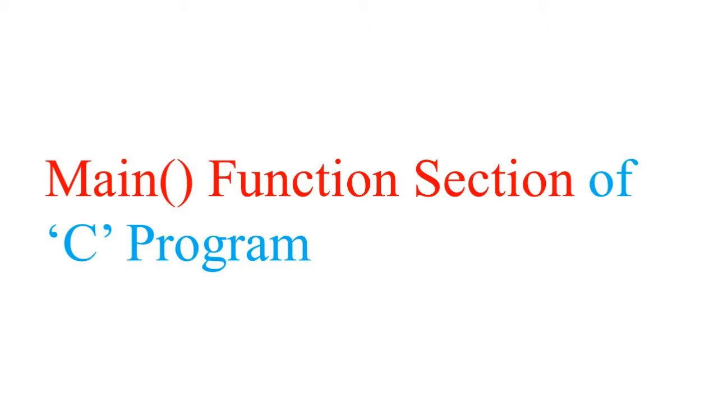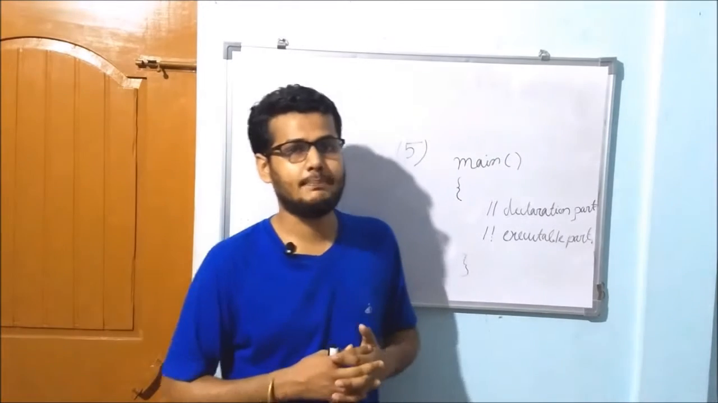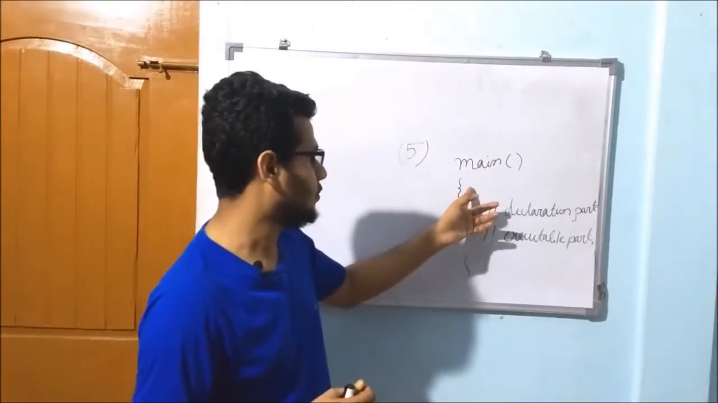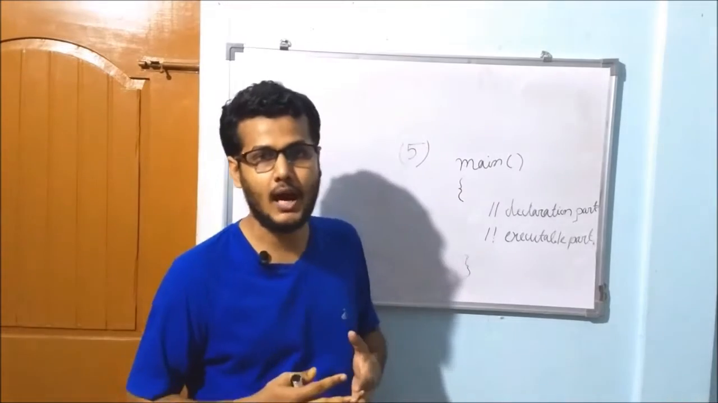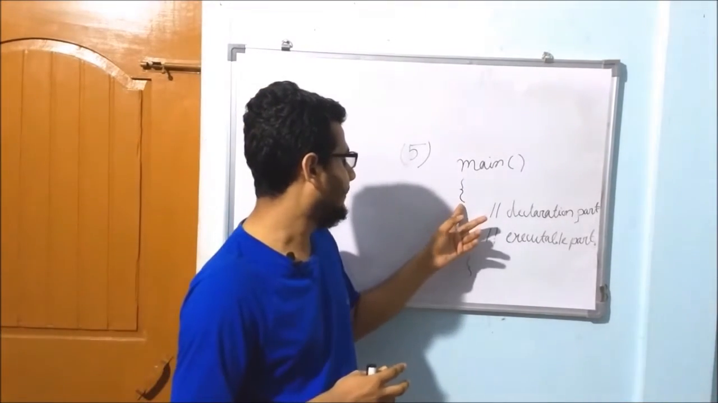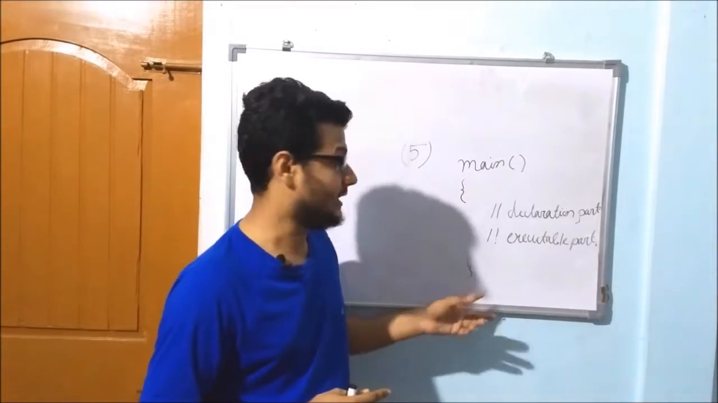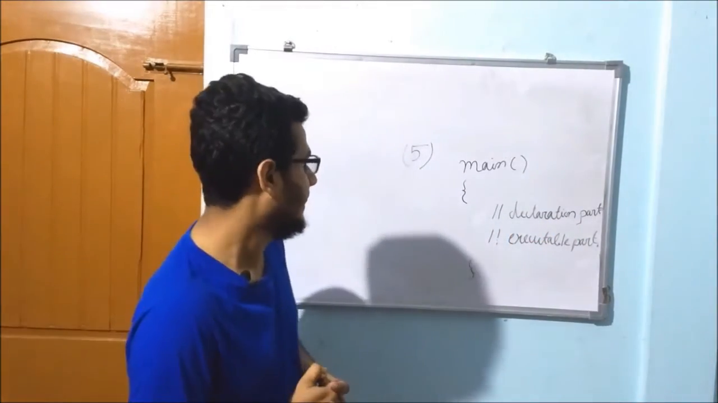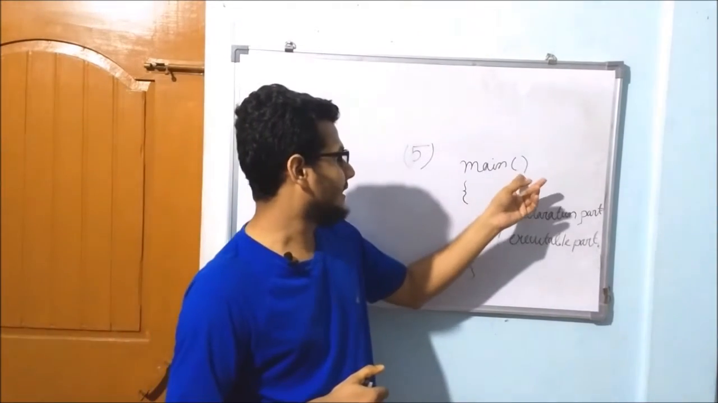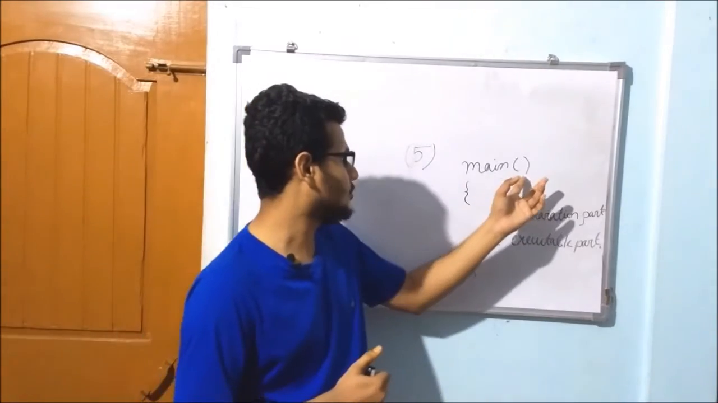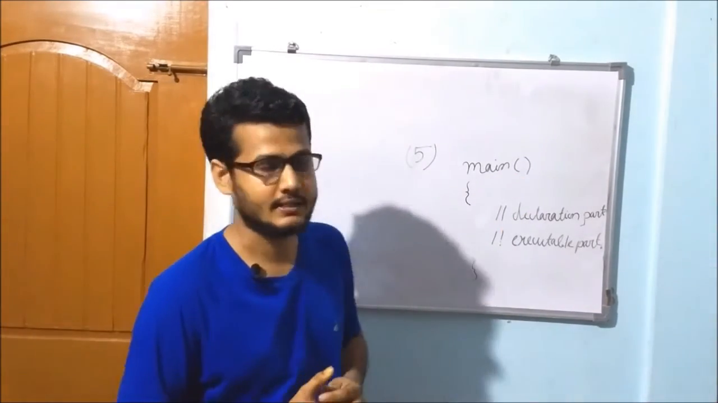Fifth section is main function section. Main is the mandatory part of all C programs because program execution always starts from the main function. Main function always starts with curly braces and ends with curly braces, and inside curly braces we can write the code of the C programming language. Here I give parentheses because all functions require parentheses, because main is a function.